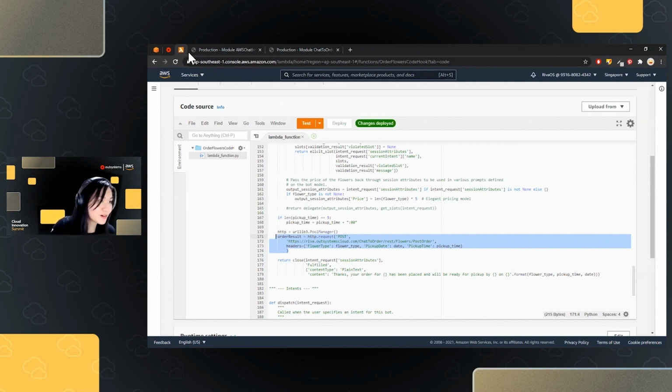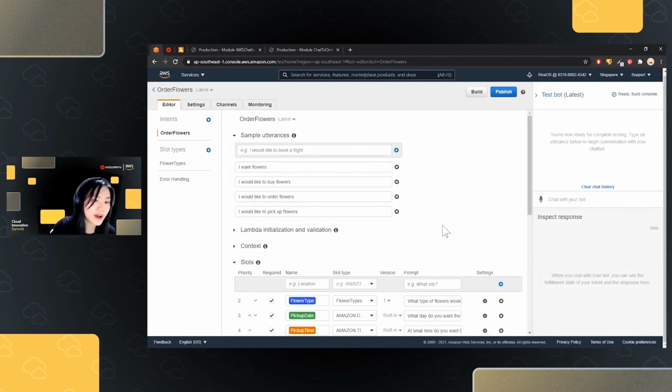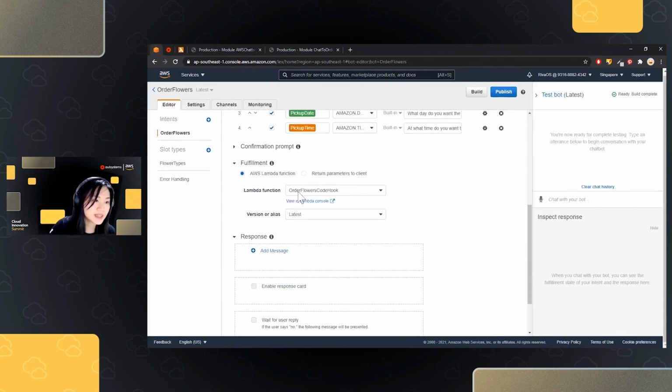But before that, of course, we have to link this back to our Amazon Lex. So we could now choose our Lambda function from here, select the flowers code hook that we just created, build our application, and publish our application.